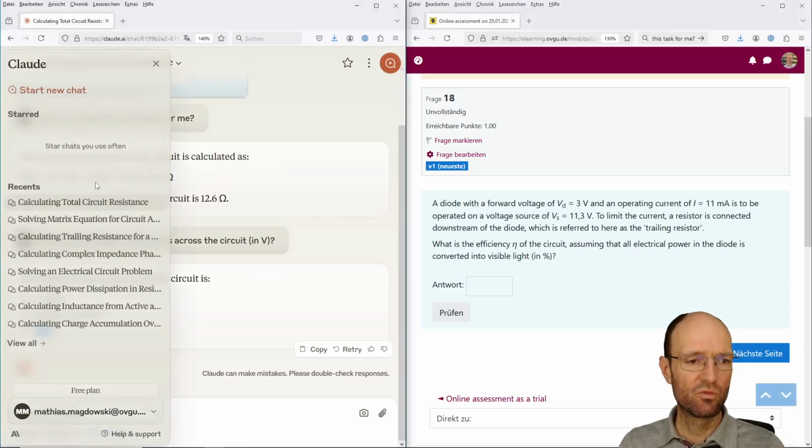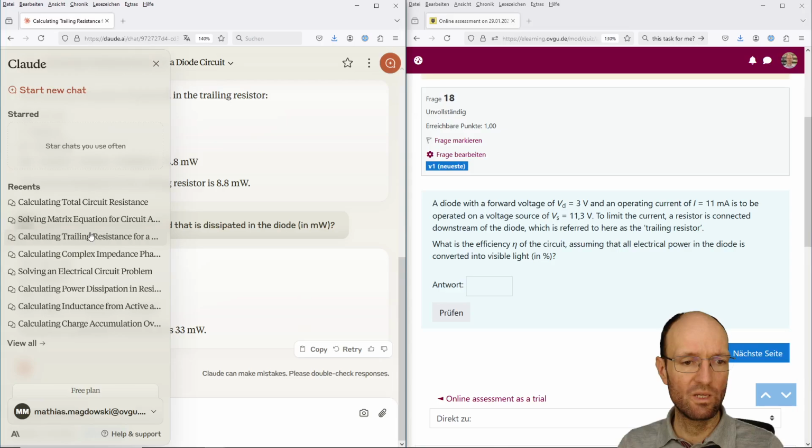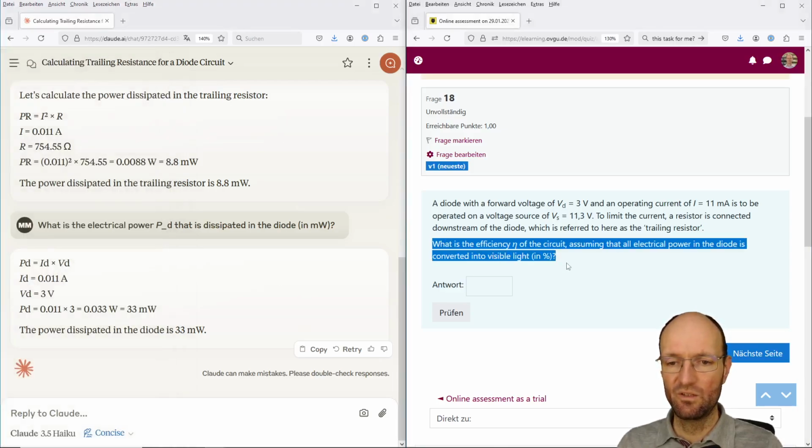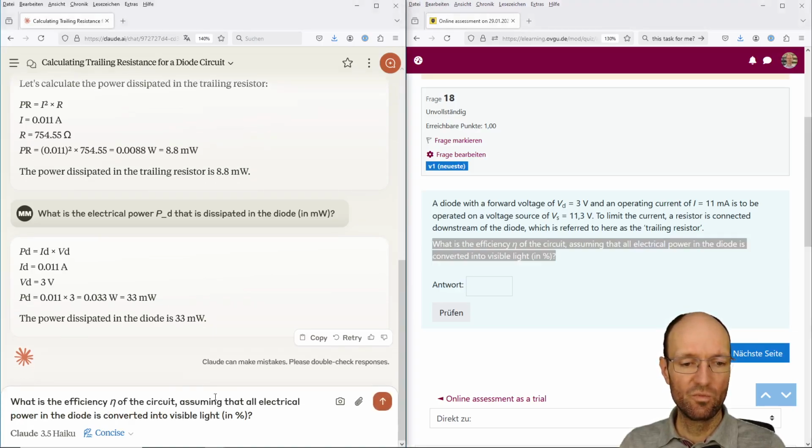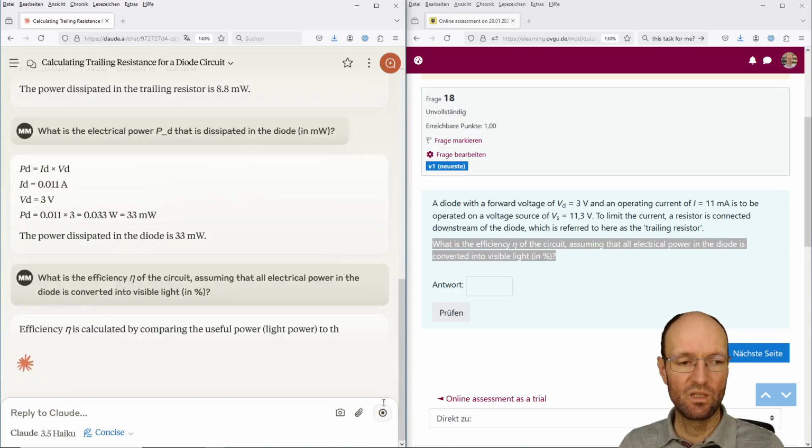Then we go back to this diode equation or calculation. This was the so-called trailing resistance task here. What is the efficiency eta of the circuit, assuming that all electrical power in the diode is converted into visible light?